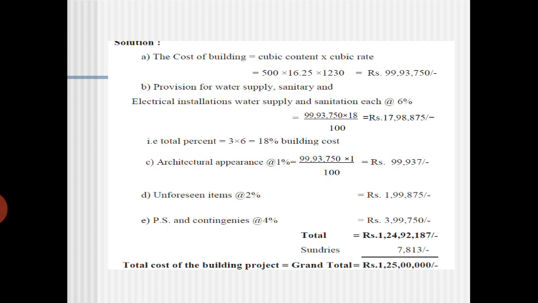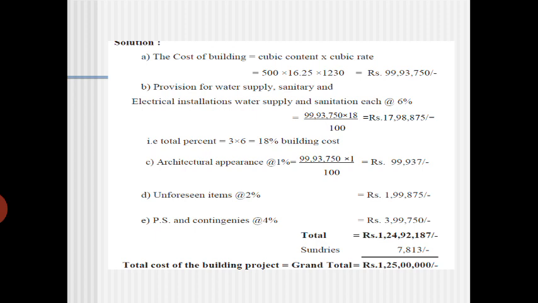So they have multiplied by 18%. Here it is 99 lakh 93,750 into 18. Why 18? 18 means it is 6 into 3, 6% for each. So in total you are getting around 17 lakhs 98,875. So now this much you got.